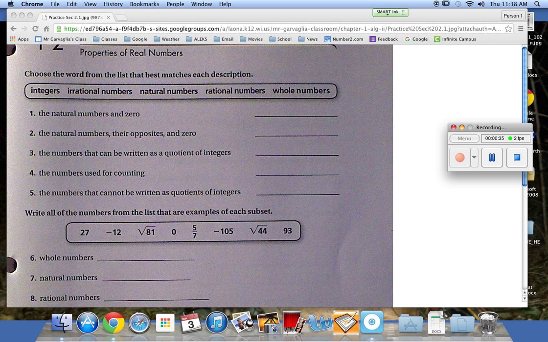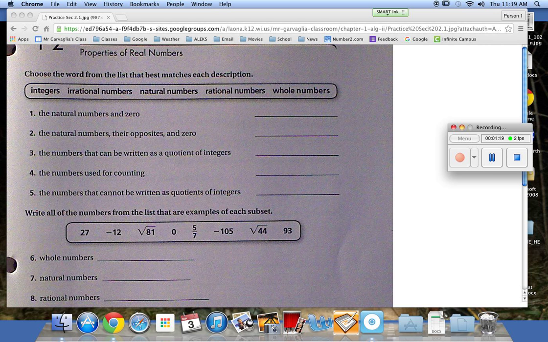We're going to learn first the words integers, irrational numbers, natural numbers, rational numbers, and whole numbers, and what they are. Couldn't keep up? Had a hard time? All right. Section 1. This is 1-2, you kind of see it up here. I didn't put it in the paper, but hey. A little slower today. We're going to learn integers, irrational numbers, natural numbers, rational numbers, whole numbers, and what they are.